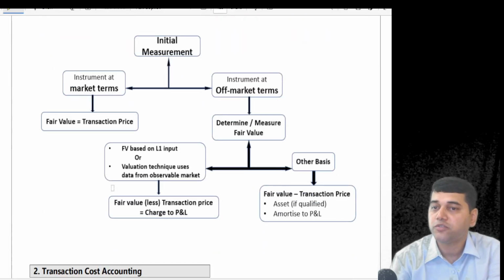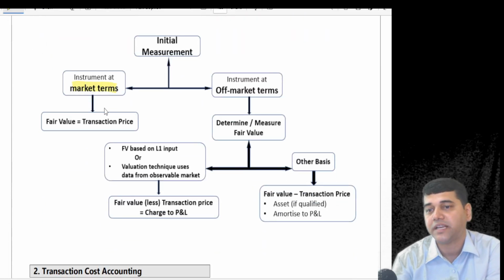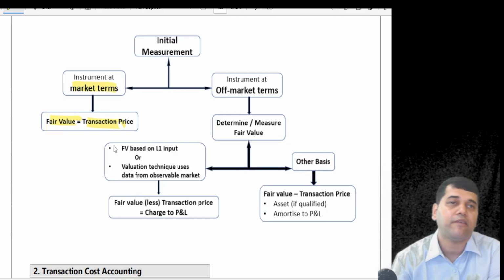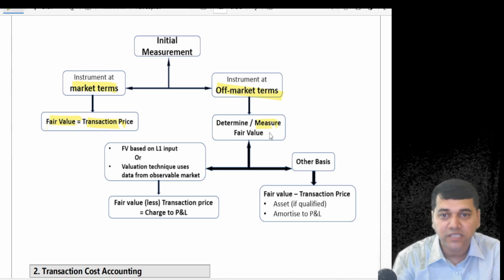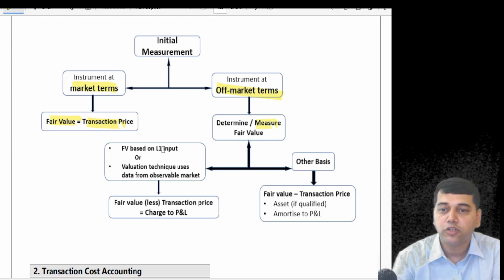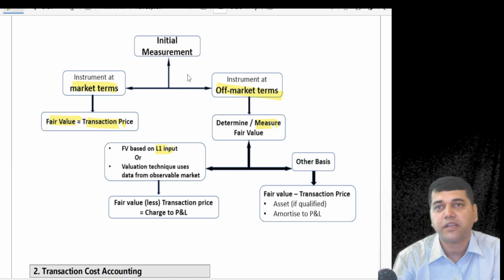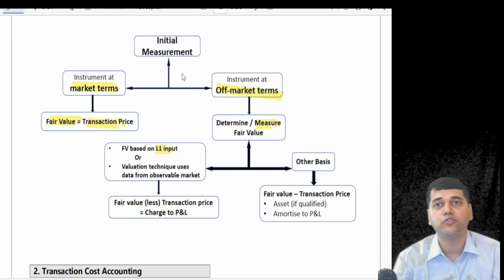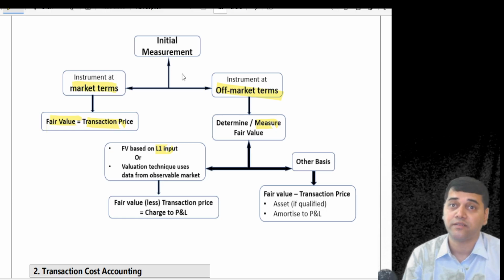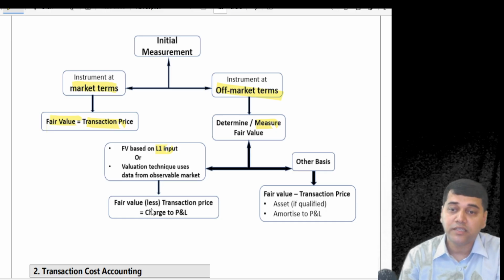So an initial instrument shall always be measured, if it is at market terms, no headache, fair value is equal to transaction price. If it is at off-market terms, you have to calculate. And if it is based on the L1 input, off-market means there is definitely going to be a difference, because you are going to use a different discount rate there. If it is L1, then charge to the P&L account.